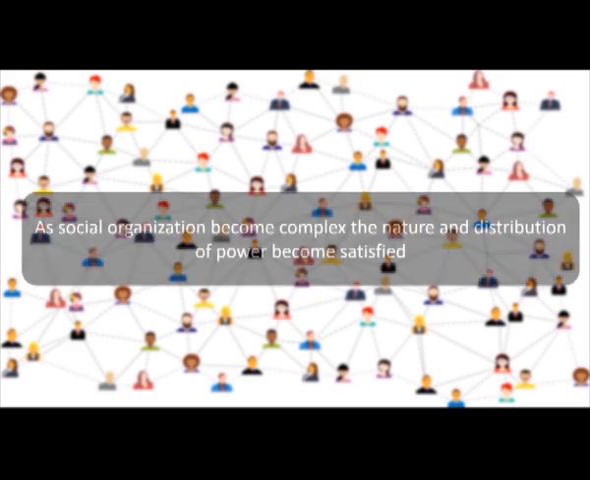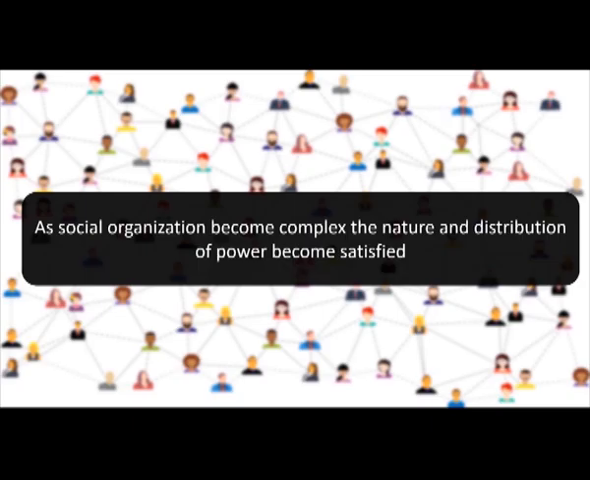So, as societies become complex, what we are seeing is, as social organizations become more and more complex, that the nature of power, the distribution of power becomes more and more stratified, unequal. So, in the foraging societies, in the face-to-face primary relationships, there is very little hierarchy. People consult each other, they cannot order each other.